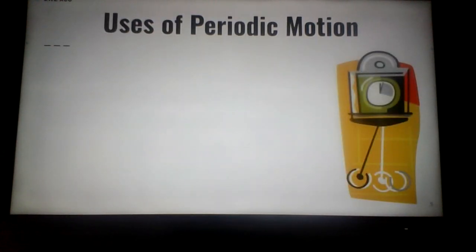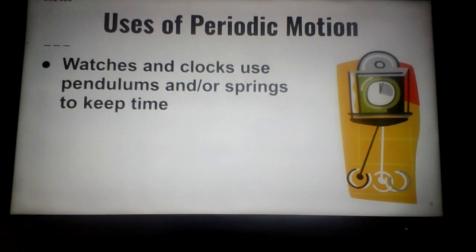How can we use periodic motion? You ever seen a grandfather clock? Look at the picture there. The pendulum will continuously swing from right to left and left to right. Old style watches and clocks use pendulums and springs, or maybe one of them, to keep time. But there has to be a continuous supply of energy.